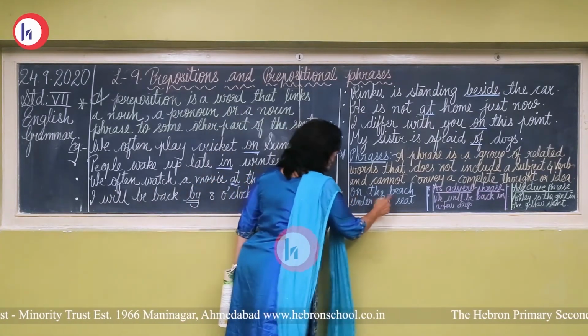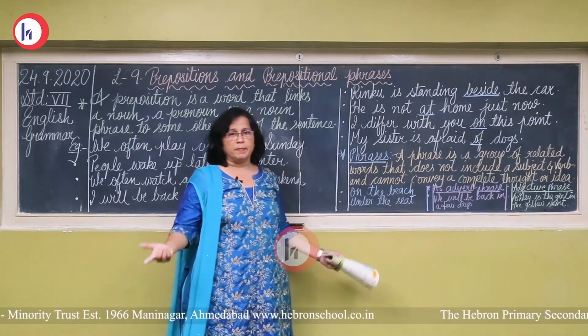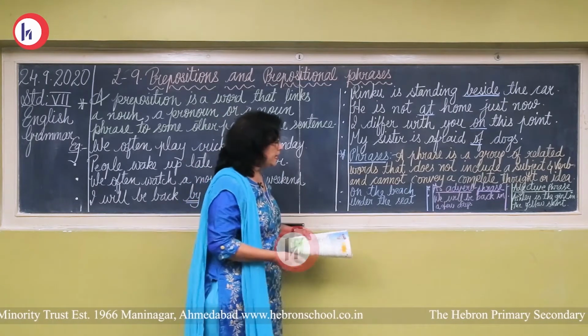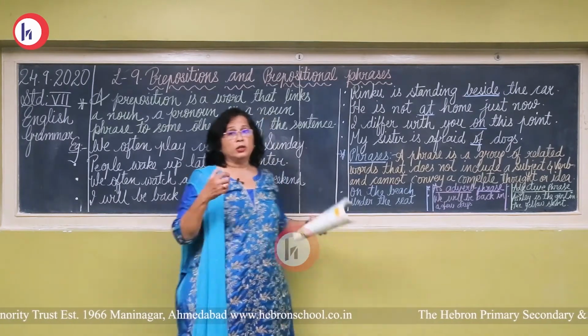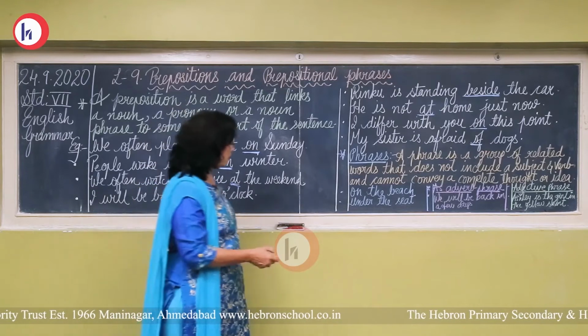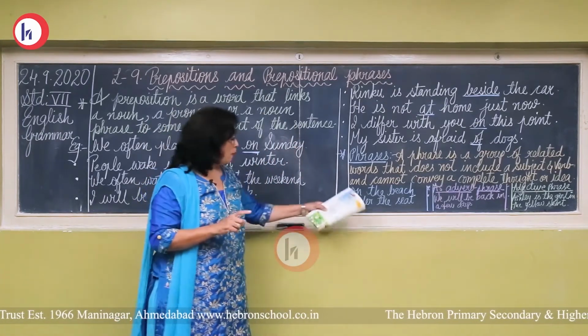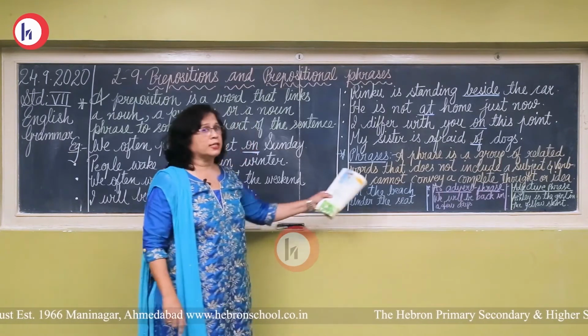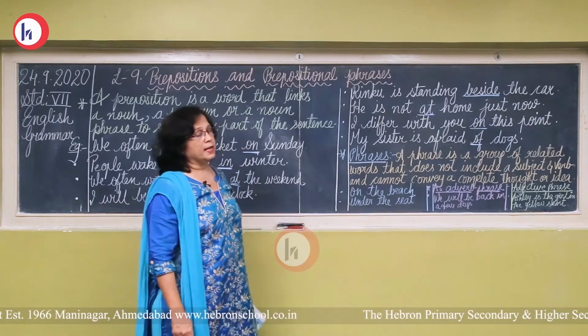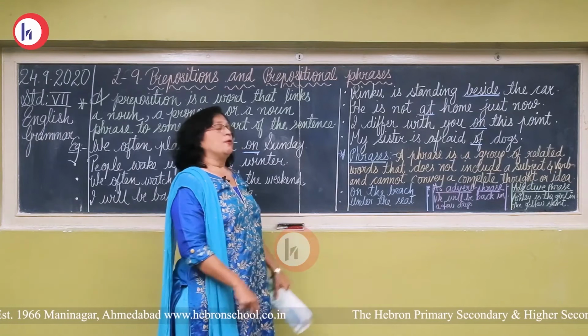Like on the beach. What is on the beach? The meaning is not clear here, or the thought of the sentence is not clear. Under the seat. What is under the seat? So this group of words has no subject, no verb. That is why it is known as a phrase.